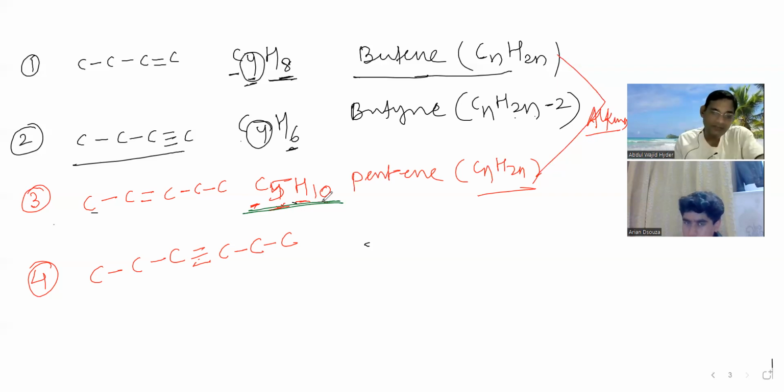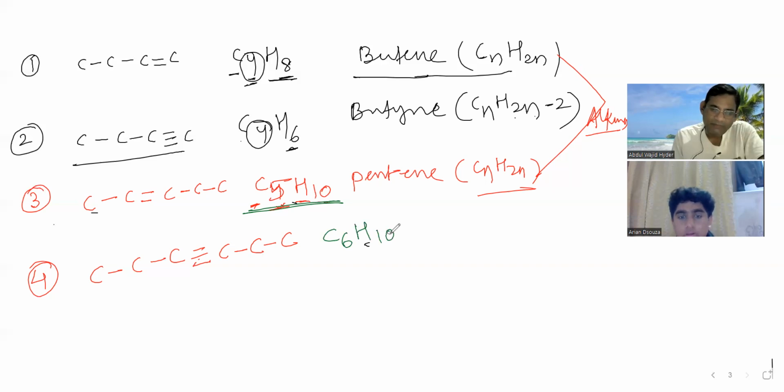No, just count the carbons, beta. How many carbons are there? Hydrogen is 10, but I'm talking about carbons. Carbon is 6. And hydrogen is 10.